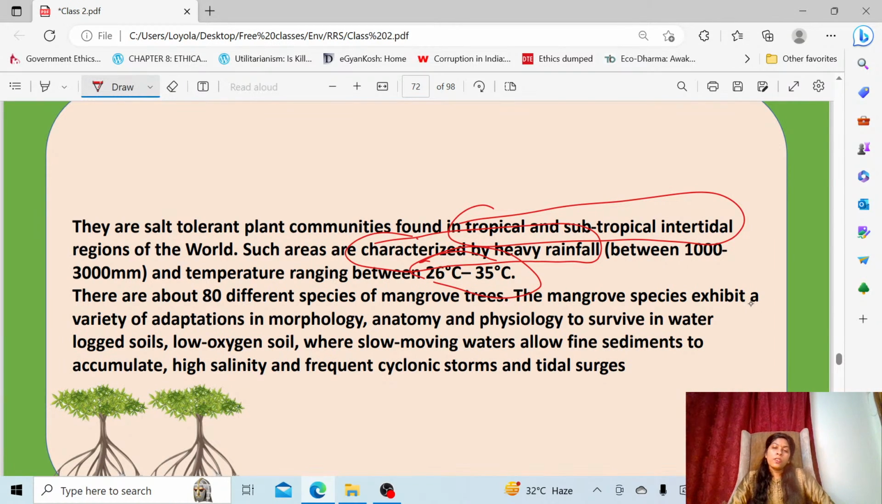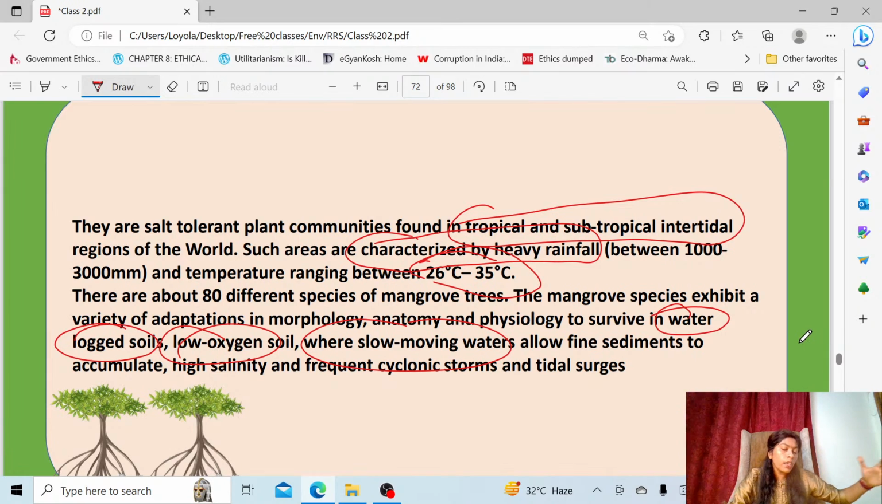See this, they have to live where the soil is completely waterlogged and has low oxygen, and slow moving water will be there. That means it looks as if the water is accumulated and collected there, and it stops there, but it keeps on moving only. And since it is very slow, it will not carry the sediments which it is bringing.